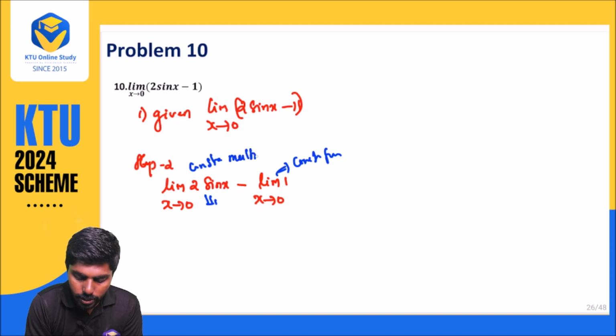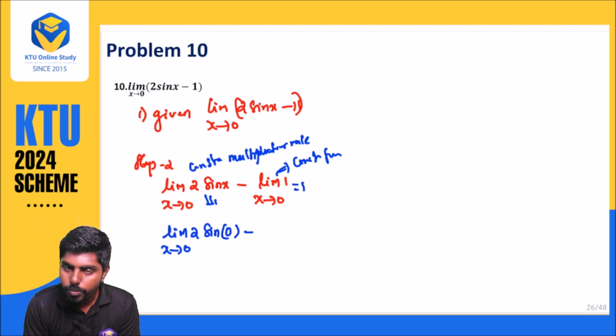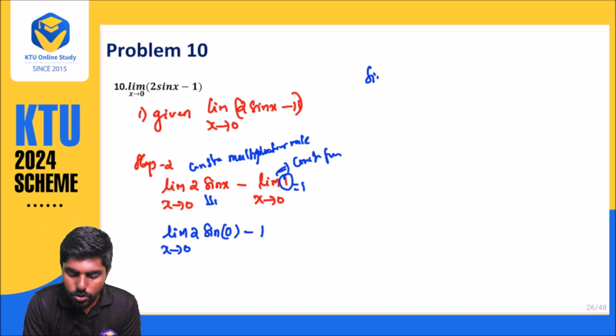Constant multiplication rule we want to apply. So what will happen? Limit x approaches 0, 2 into sin 0. What is 0? Sin 0. Limit, here we know the thing. This is a constant function. So what will we be getting? We will be getting L equal to K only. So what is K here? K is 1. And what is sin 0? Sin 0 is 0.